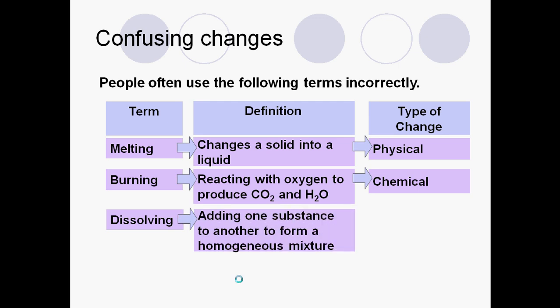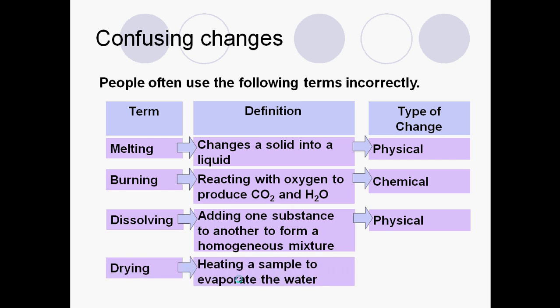Dissolving, again, we've talked about a couple times when we add one substance to another to get a mixture. Mixtures can be separated, so when we separate those back out, we end up with the same thing, so that's going to be physical. And something drying, that's evaporation. So again, that's another phase change. We start with water in a substance and it evaporates out. It's still water. So that's a physical change because again, it's just a phase change.